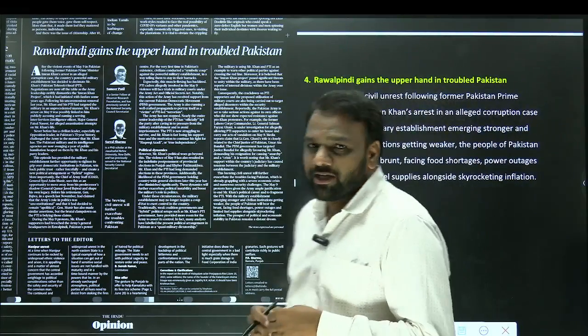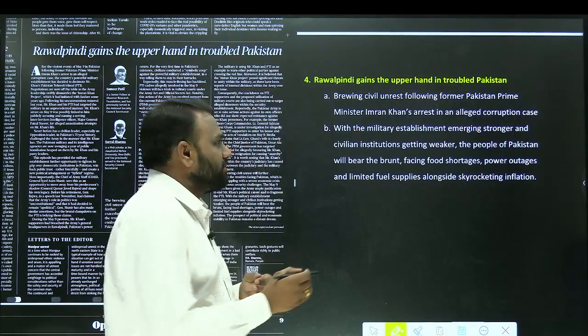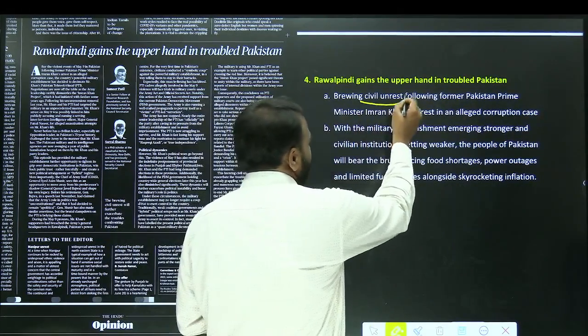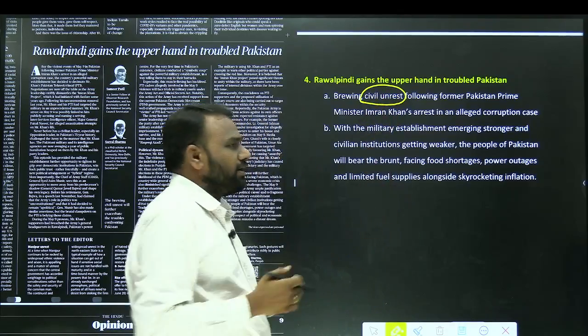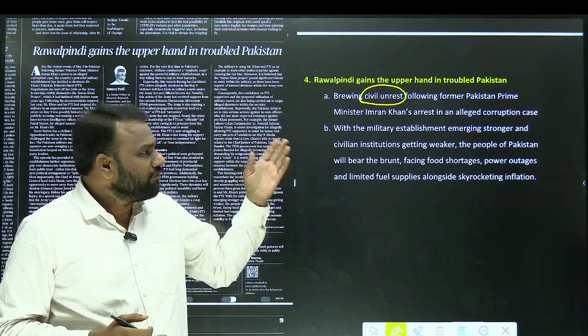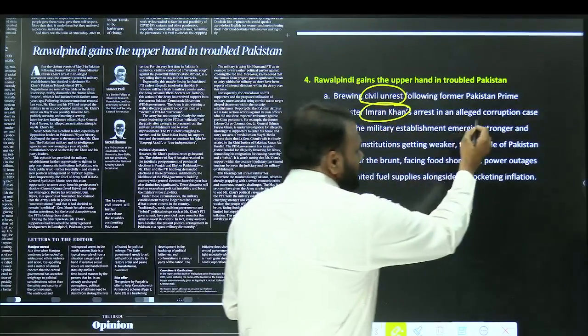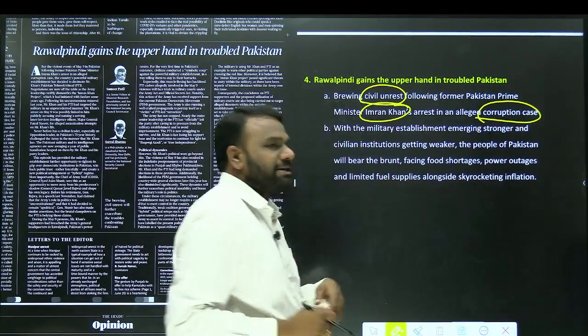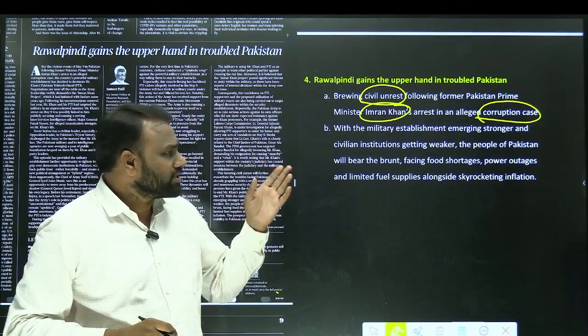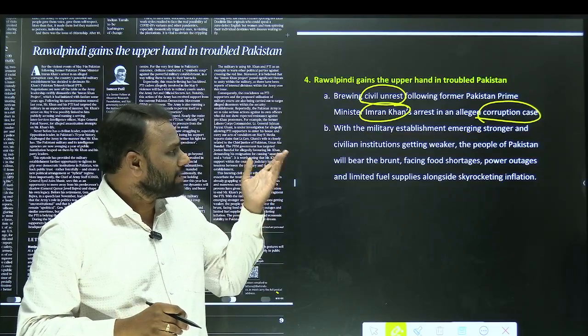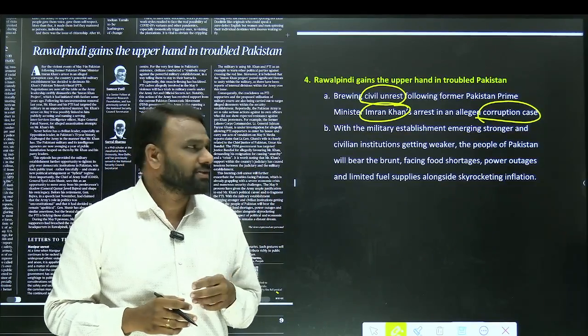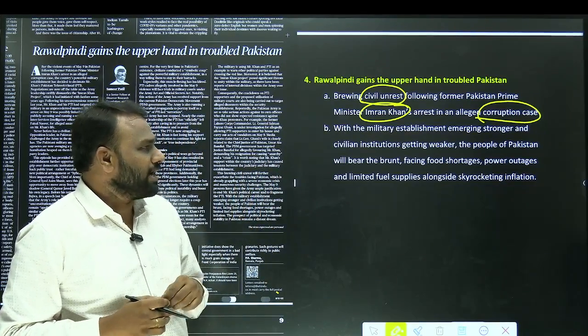So in Pakistan there has been a civil unrest. Okay, civil unrest. So people are fighting with one another and also with the government. So what is the reason? Because former Prime Minister Imran Khan has been arrested on charges of corruption. He has been arrested for charges of corruption. Because of that, civil unrest has arisen in Pakistan. So in that context, this article has appeared.